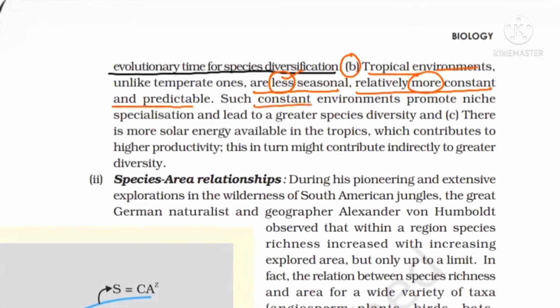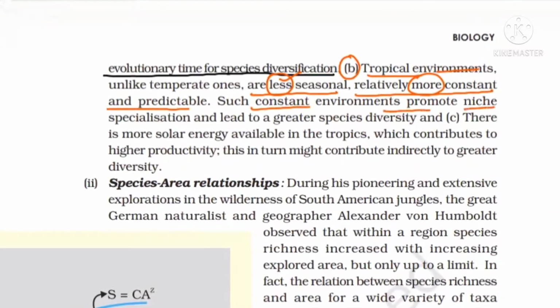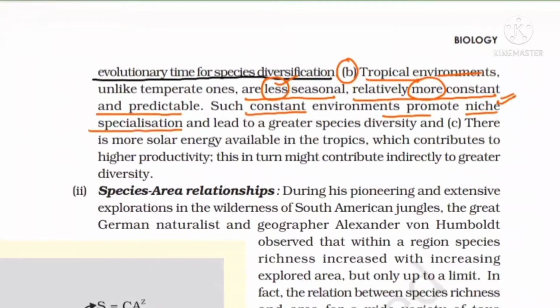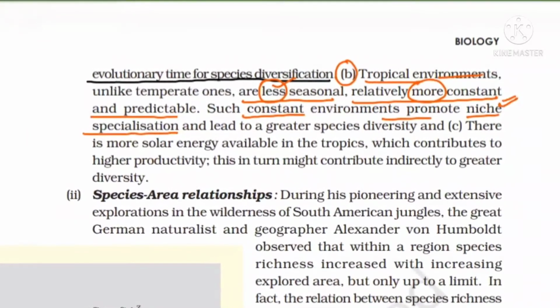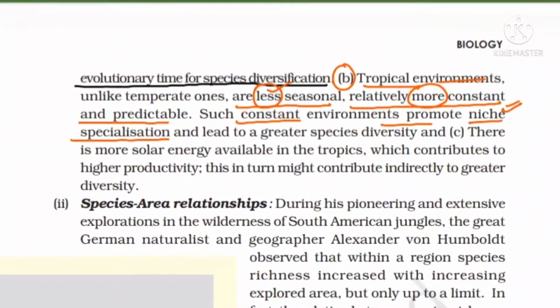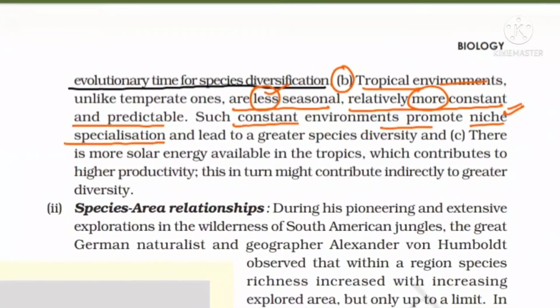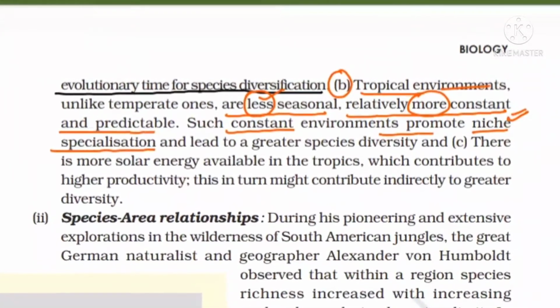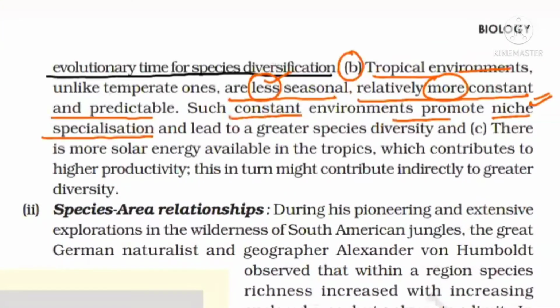And this constant environment is necessary for niche specialization. Niche specialization, niche word means what? It is the functional role of an organism in an ecosystem. What functional role is it playing in an ecosystem? Few are working as producers, few are working as decomposers. So that specialization is only developed with the help of a constant environment. And as a result, great diversity is coming.